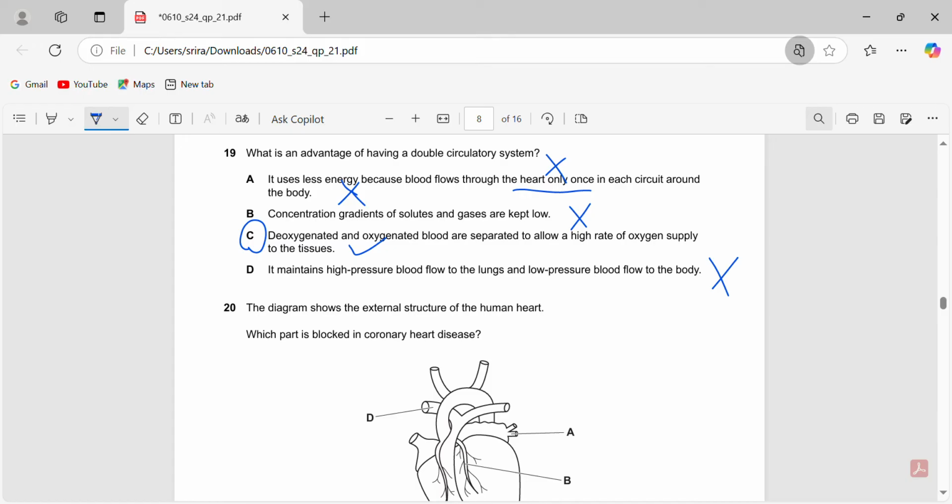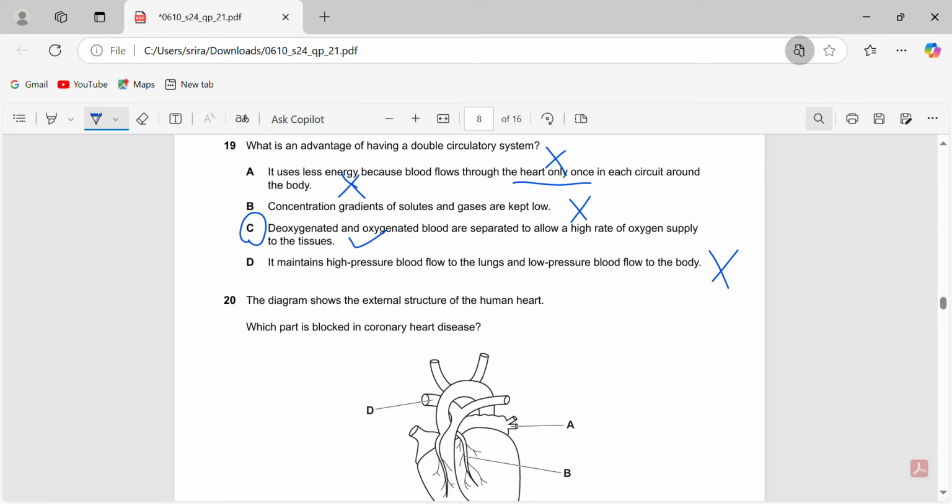So in organisms with a double circulatory system, you have a septum, which is a muscular wall that separates the left side and the right side of the heart. So essentially it separates deoxygenated and oxygenated blood. So statement C is true and it is an actual advantage. So 19C.